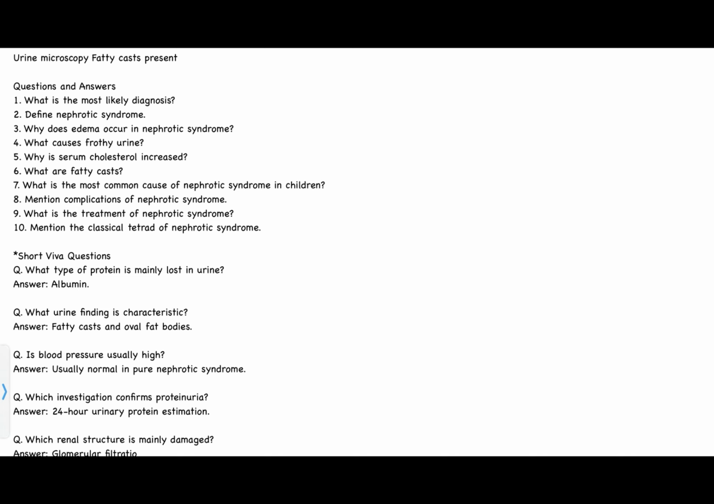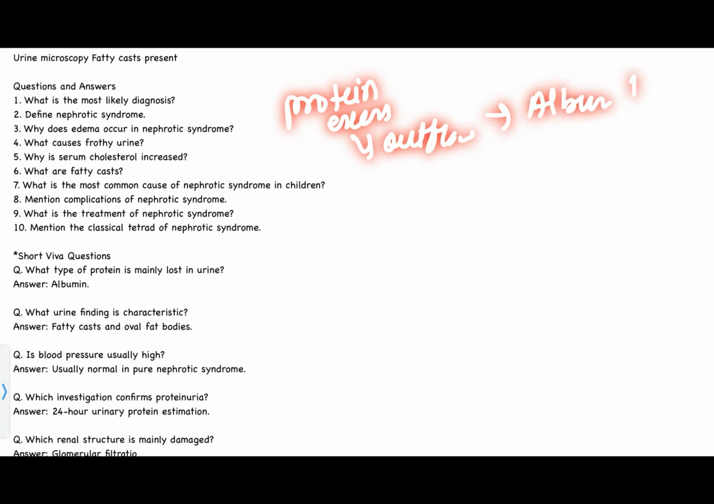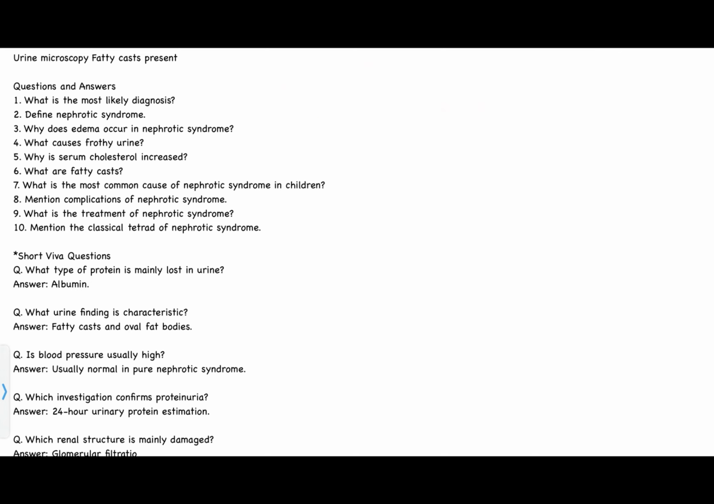Therefore, the next question, what causes the frothy urine? The frothy urine is caused by the excess of protein in urine. Next question, why is serum cholesterol increased? The liver increases lipoprotein synthesis in response to the hypoalbuminemia. As there is excess protein outflow, albumin value decreases. So to compensate the value of albumin, the lipoprotein synthesis is done, and due to lipoprotein synthesis, the cholesterol values are increased.